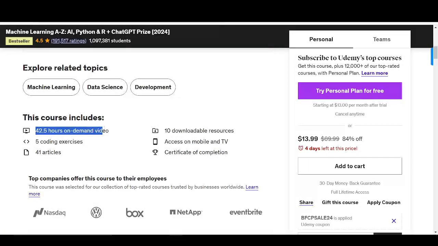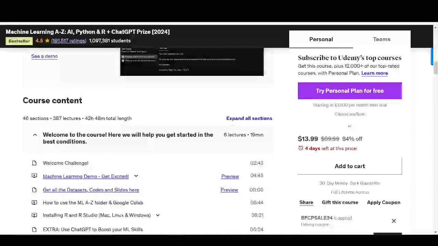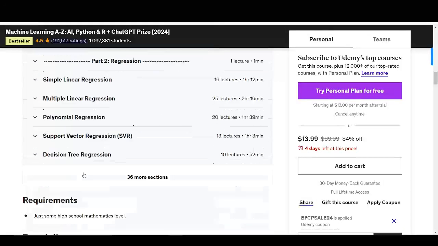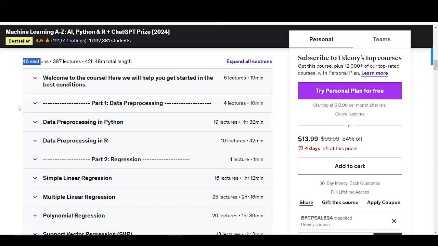So this is 42.5 hours, almost 43 hours. You're going to be getting 5 coding exercises, 41 articles, 10 downloadable resources, and then certificates of completion. Then you can access it on mobile and TV, making it flexible for you to learn on the go. So right here is the course content. It has about 46 sections. So these are all the sections right here. If you click here, you're going to see more of the sections.